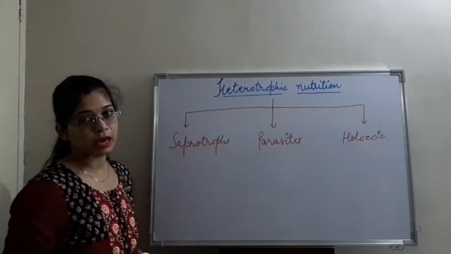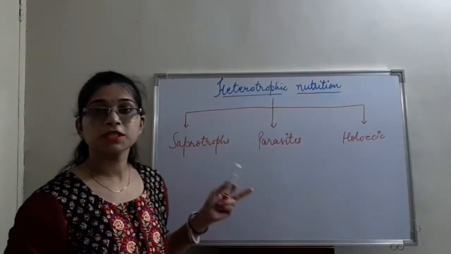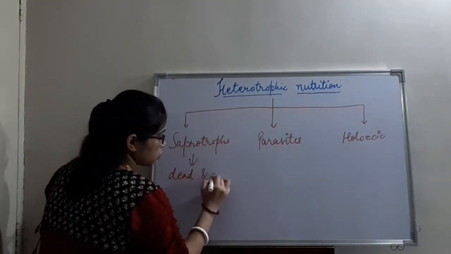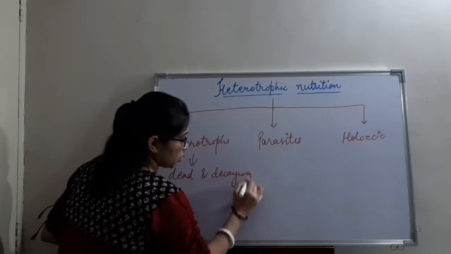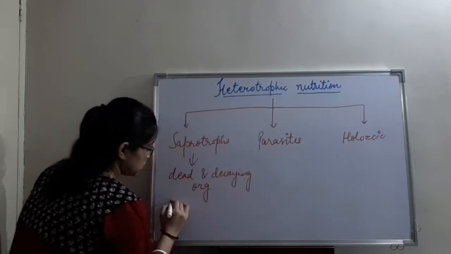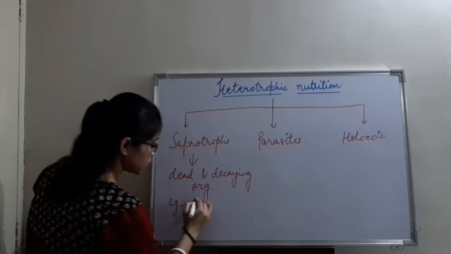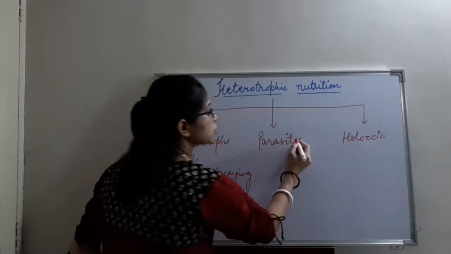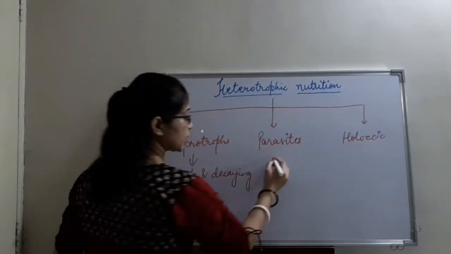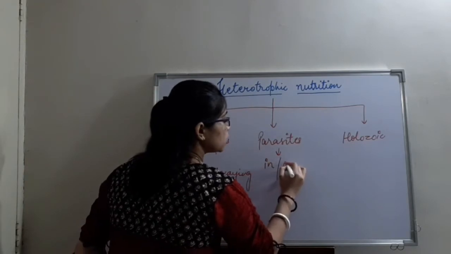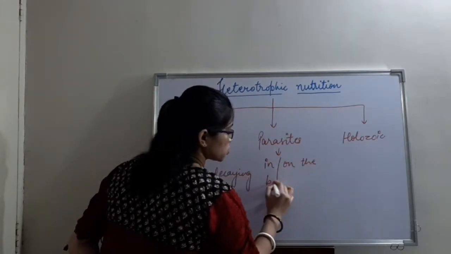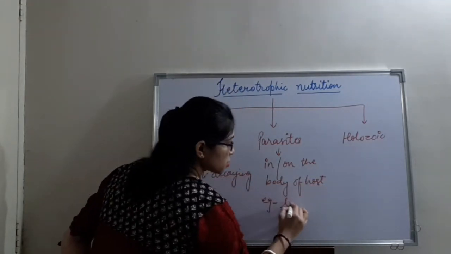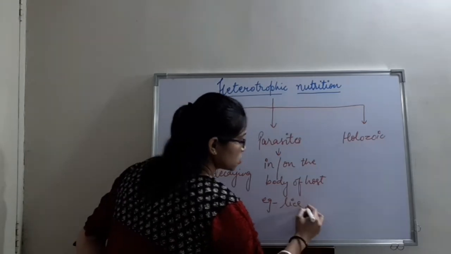Saprotrophic nutrition is a type of nutrition in which an organism is totally dependent on dead and decaying organisms. For example, fungi. It first of all feeds on dead organisms and then starts decaying them. The parasites are dependent on a host body. They can either live in or on the body of the host. The examples are lice, which are present on the head also, and ticks.